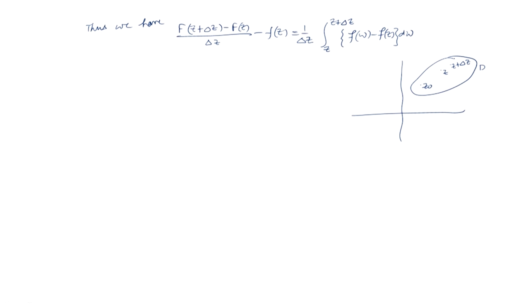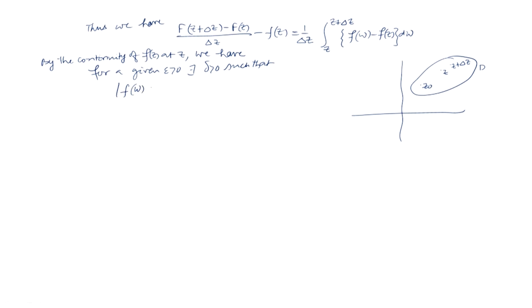By the continuity of f(z) at z, we have, for a given epsilon greater than 0, there exists delta greater than 0 such that mod of f(w) minus f(z) is less than epsilon whenever mod of w minus z is less than delta.